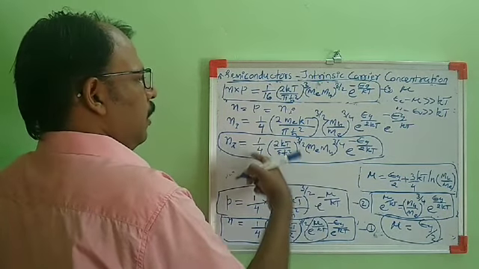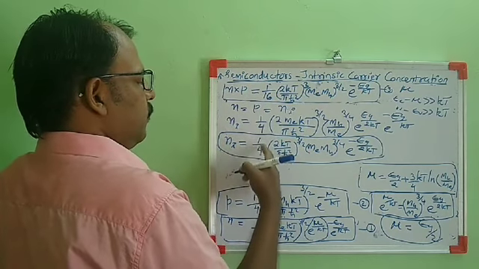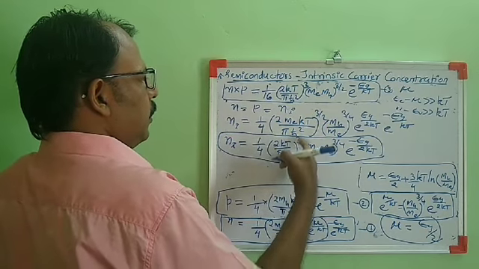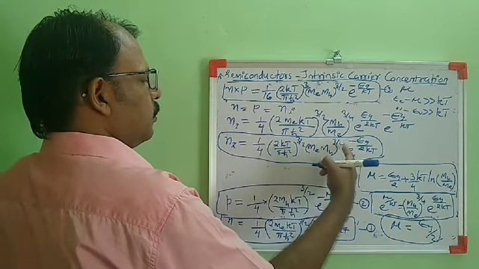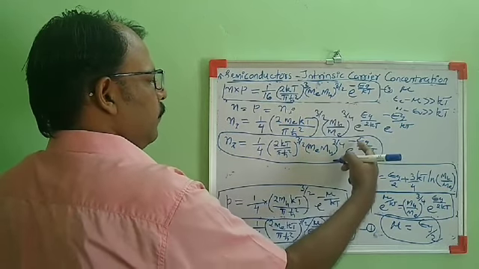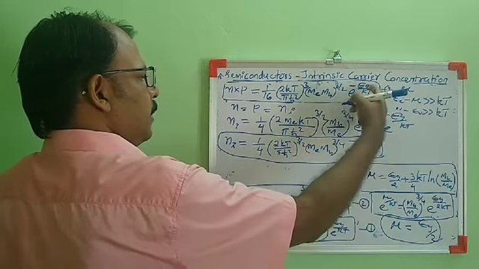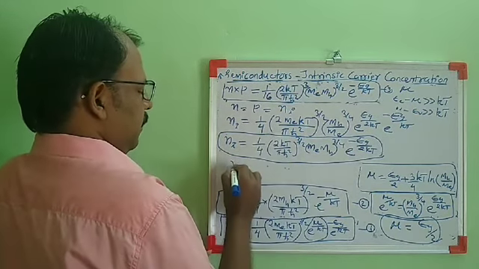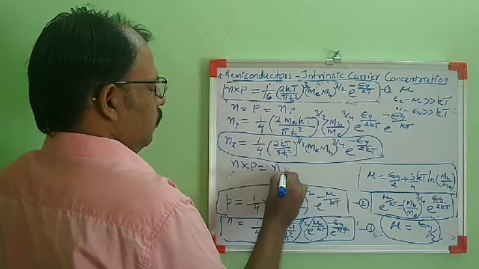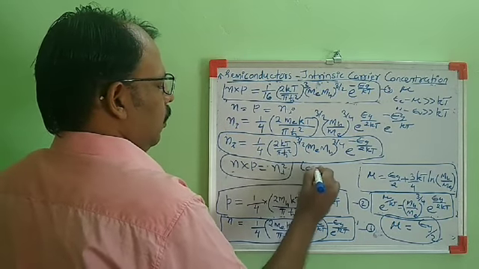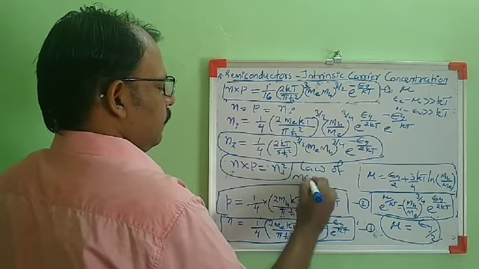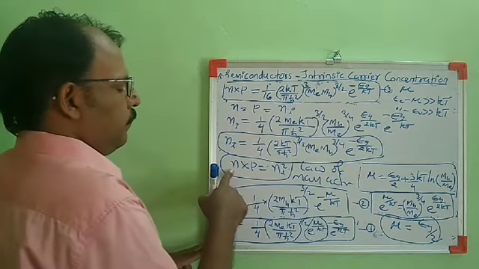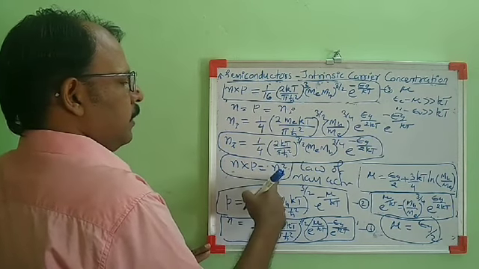So taking the square of this one, when we take Ni square, it will be 1 by 16 into (2 kt by pi h bar square) the whole cube. Then me ms raised to 3 by 4 the whole square will be 3 by 2. Then e raised to minus Eg by 2 kt squared will be e raised to minus Eg by kt. So taking the square of this one, we will get n into p. That means n into p equal to Ni square. This is the law of mass action. So in any intrinsic or extrinsic state, the product of charge carriers remains constant.